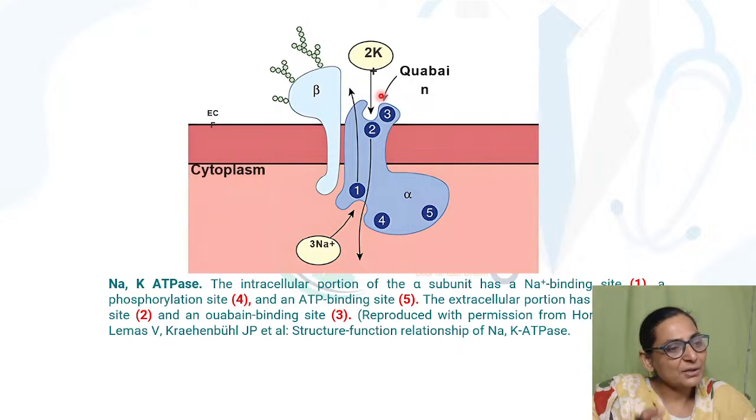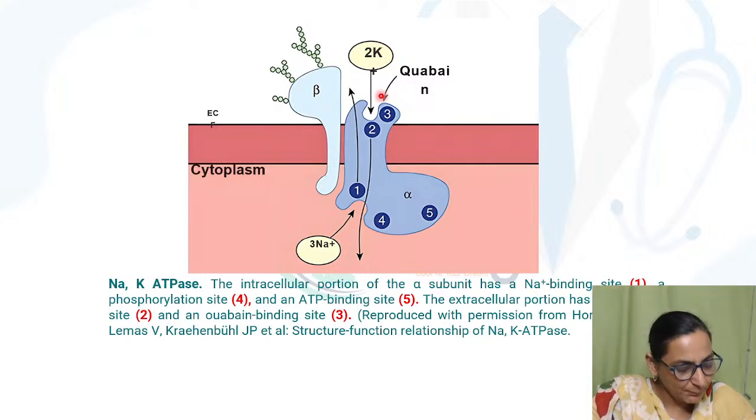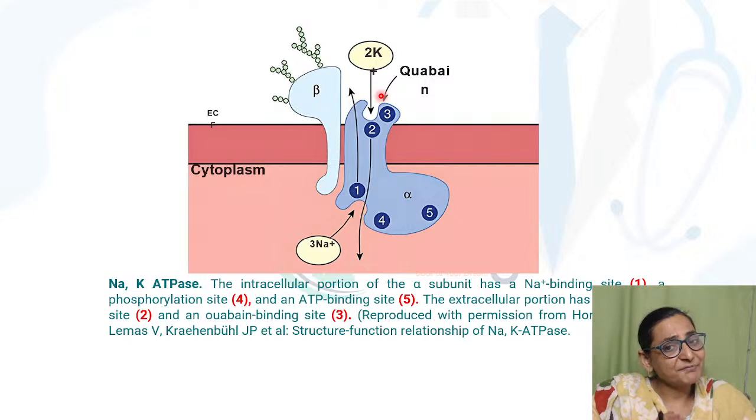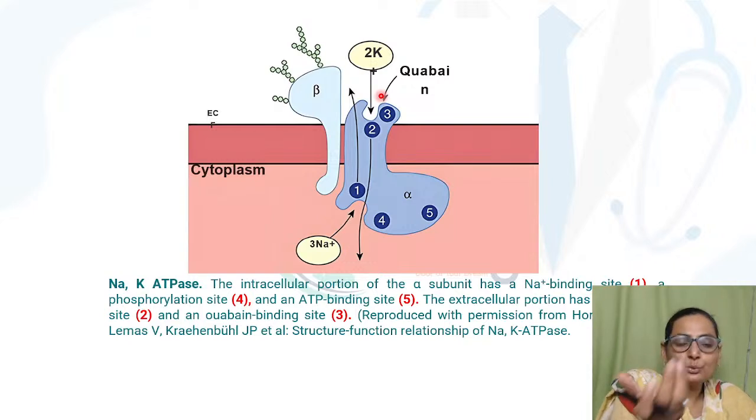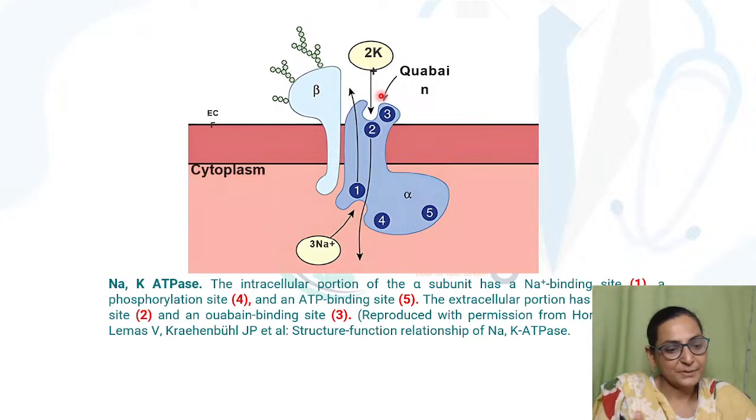Now, what are the functions of this sodium potassium pump? As you have seen, it is an electrogenic pump. Because it is an electrogenic pump, that means it is causing the loss of one positive ion. It is contributing to your resting membrane potential. Remember, it is very, very important to re-establish the resting membrane potential once the action potential is over. And if after the end of the action potential you do not restore the ions back, you cannot generate the next action potential, right?